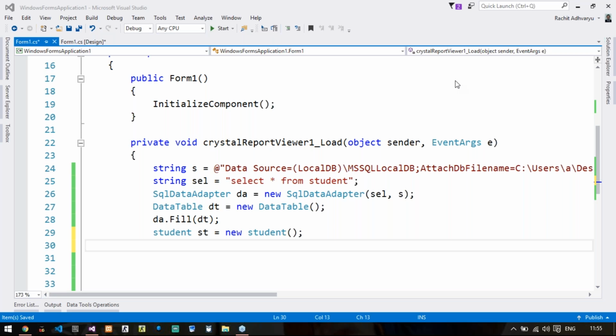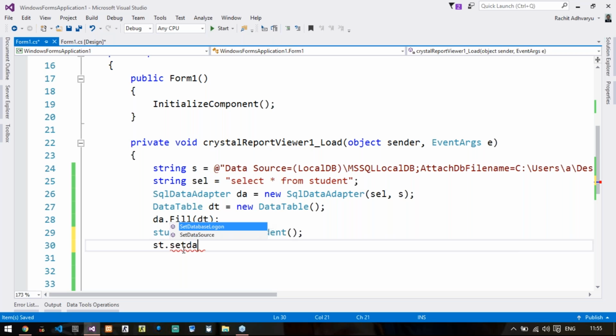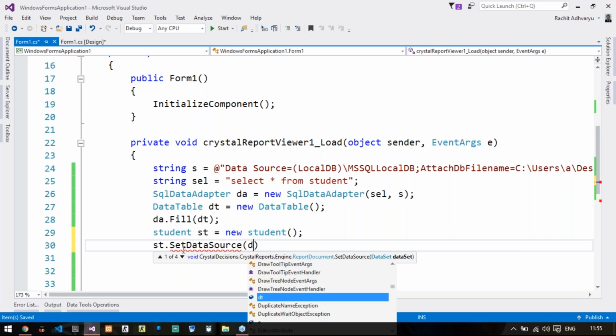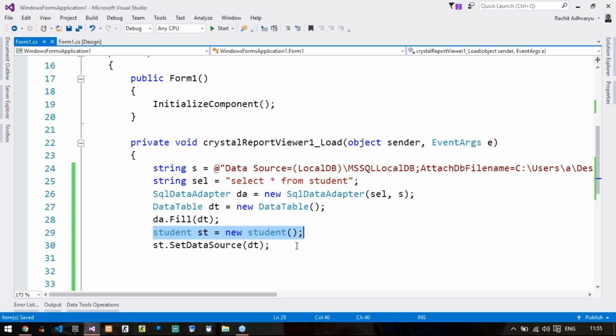Now after this object of the Crystal report has been generated, I need to provide all the data fetched in this DT to this report. So the code will be st.SetDataSource, in brackets the data table. So this is what we will write. First, create the object of the Crystal report and then provide all the data to that report.